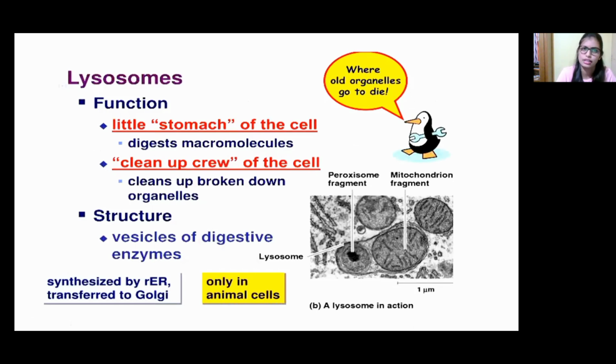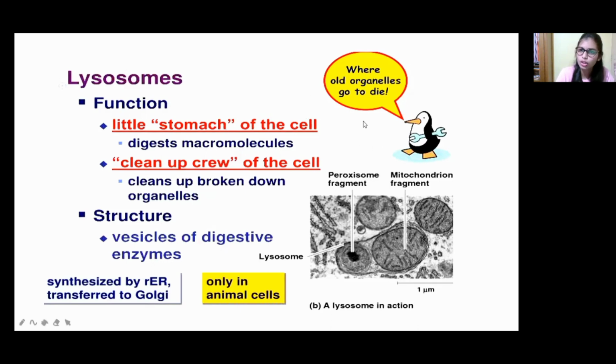You people have heard that lysosomes are also called suicide bags, right? Why is it so called? Because the function of the lysosome is like a stomach of a cell. In our body, what is the function of the stomach? It will digest the food whatever we intake, whether it is carbohydrate, protein, or lipids, it gets digested in our body, right? So lysosome acts like a stomach of a cell. For our body, the stomach helps digestion; for our cell also, the lysosome acts like a stomach for digestion.